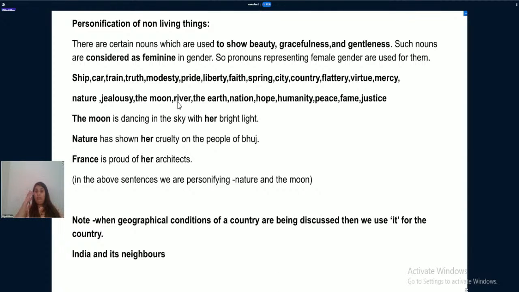Personification of non-living things. Okay. Now, why are we using the female noun? When we are using female gender while personifying nouns, there are certain nouns which are used to show beauty, gracefulness, and gentleness, which are fragile, easily broken, which are soft. Such nouns are considered feminine in gender. So pronouns representing female gender are used for them.